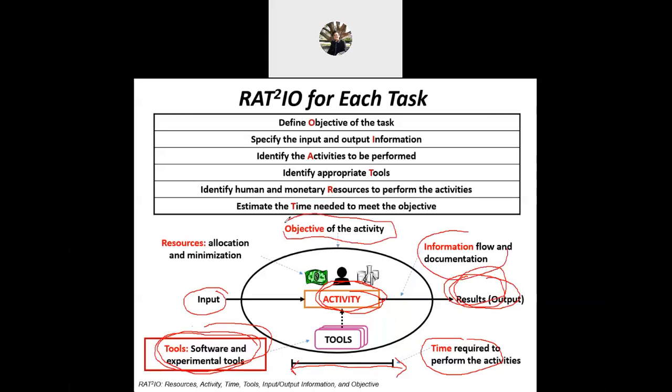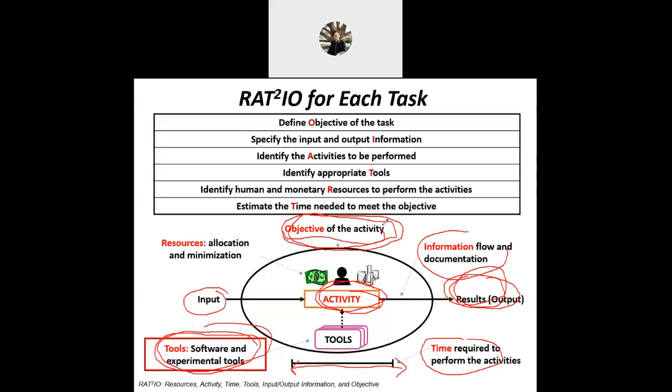The main thing is your objective. Definitely if your final project is a final project, you have the main objective, how you want to achieve the objective. This is the higher hierarchy in RAT2IO. You know the objective, how you want to meet and achieve this objective.